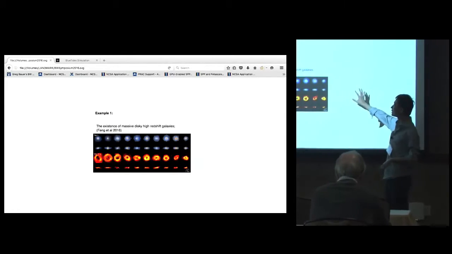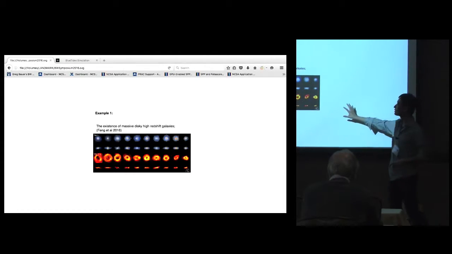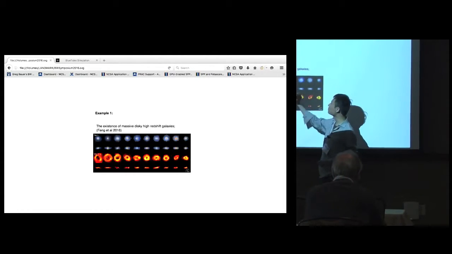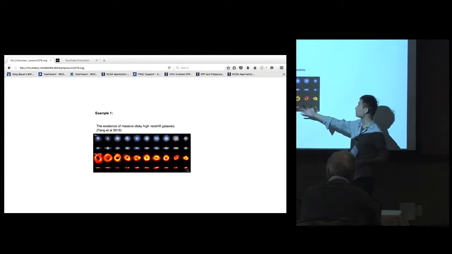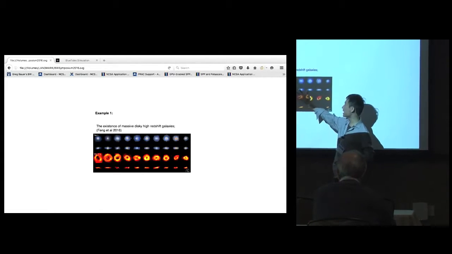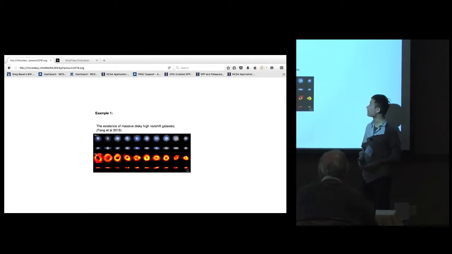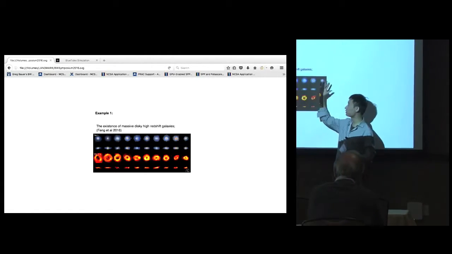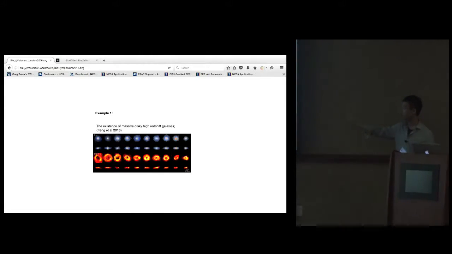So here are a few examples of the science we do with BlueTides. The first is, given our volume is bigger than current observations, we do expect to see a bunch of galaxies that are very massive, and they carry a rotationally supported disk structure. That's very different from the current population we have seen from observations.